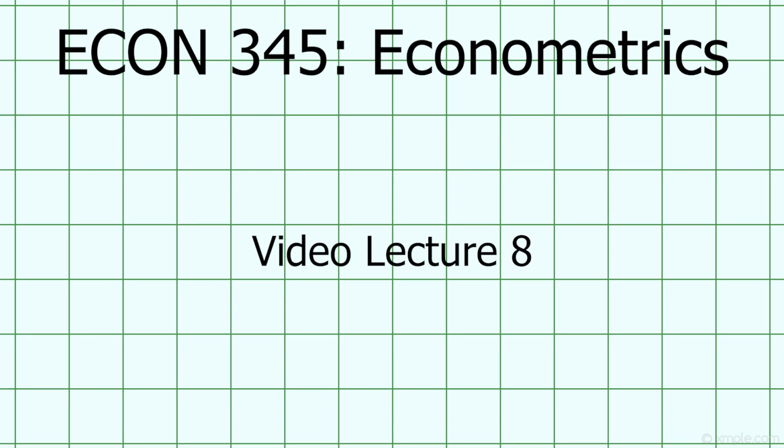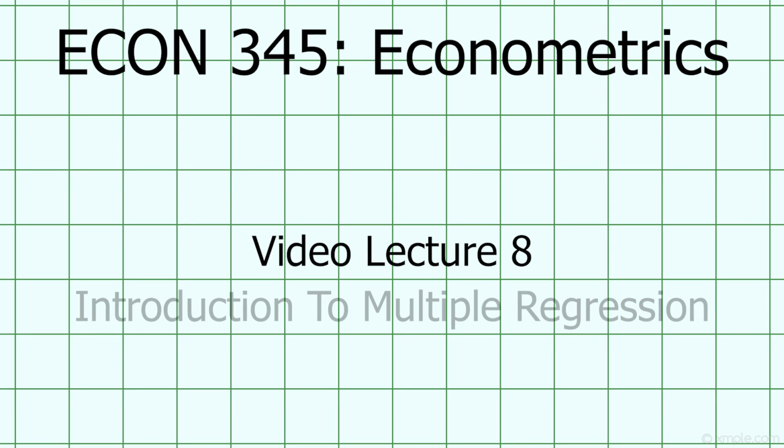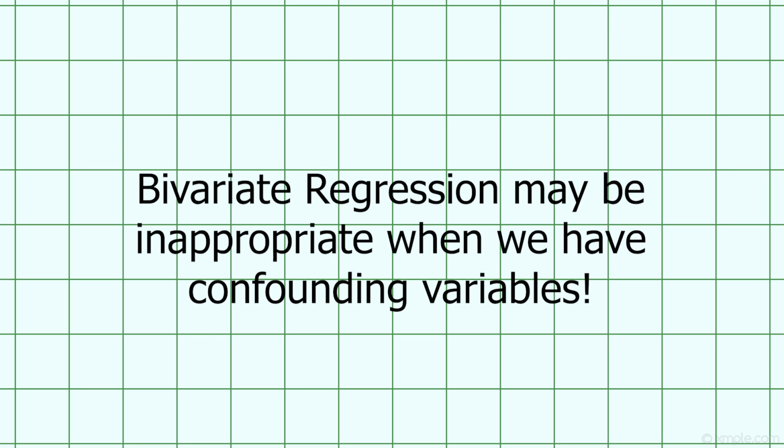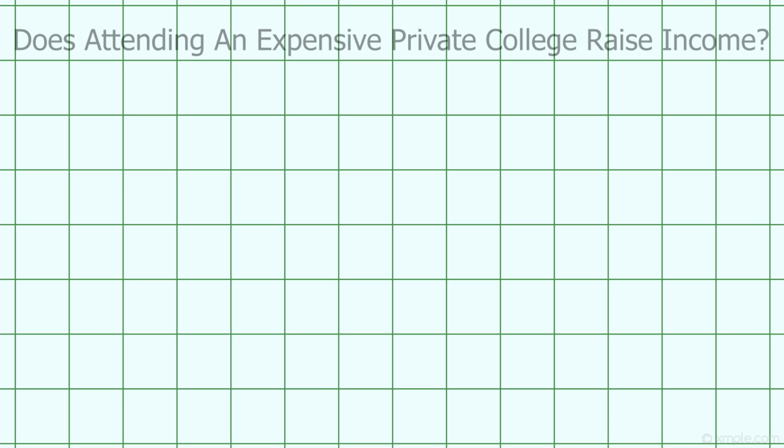After last week's lecture, you should have a solid grasp on regression with one independent variable and one dependent variable, also called a bivariate regression. But it's possible, maybe even likely, that the coefficient in a simple bivariate regression is a poor estimate of the causal relationship between two variables.